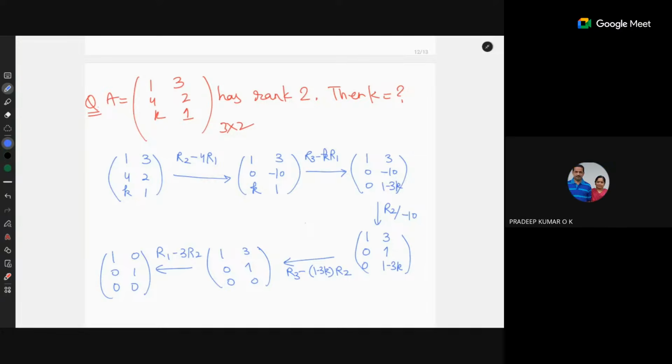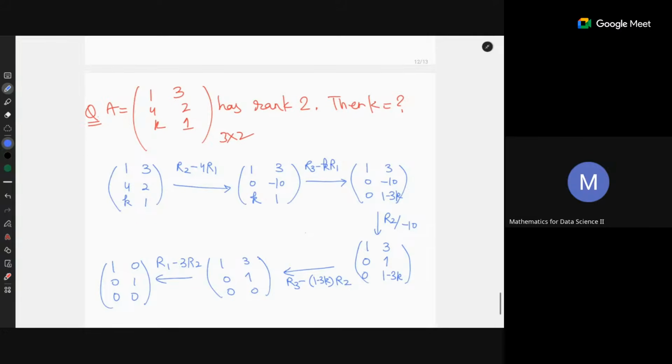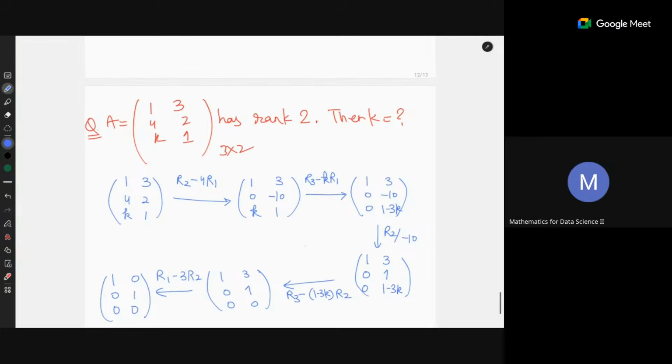Sir, in this question, the rank is given as 2. Is there any importance for it? So here rank is 2 means only that it implies 1 minus 3k should be 0. No. That's not the only solution. That's what we figured out, right? There can be any solution. K can be 0 also. K can be 1 also. K can be anything.